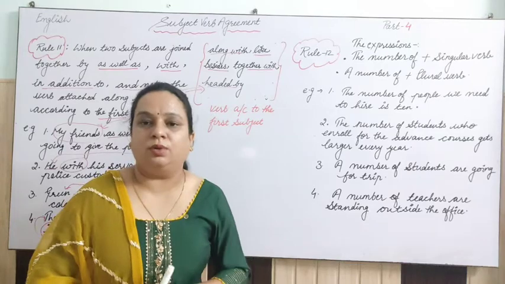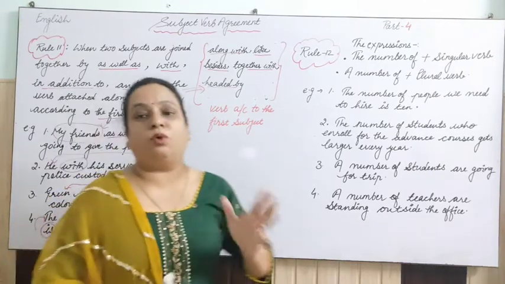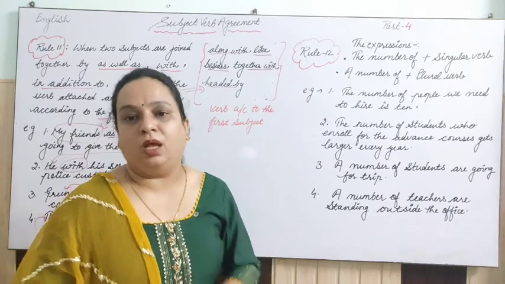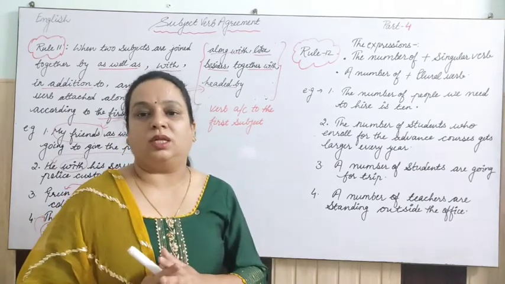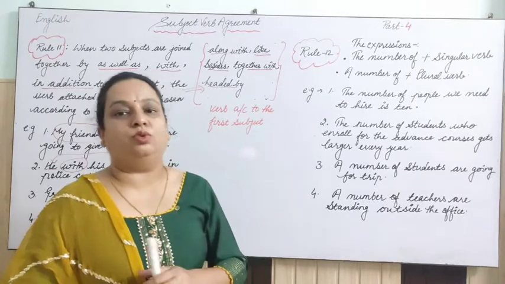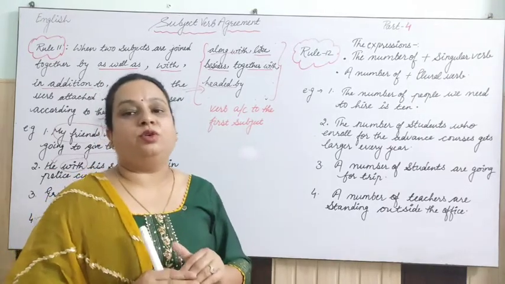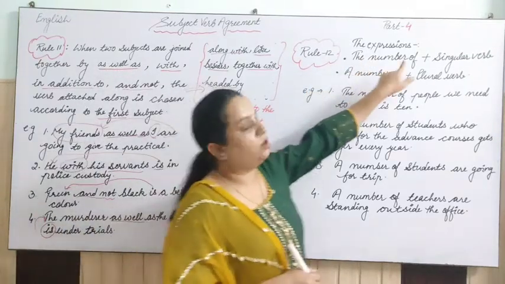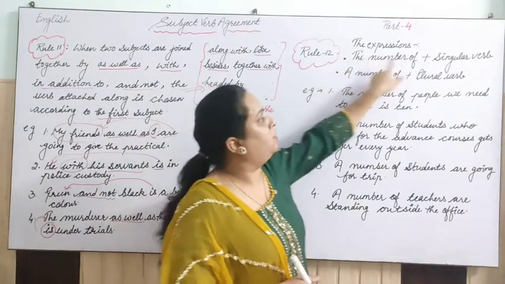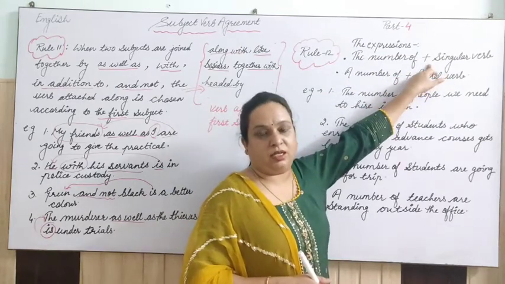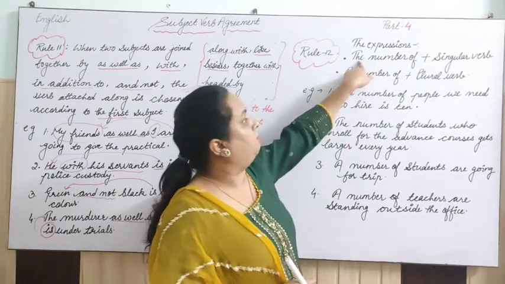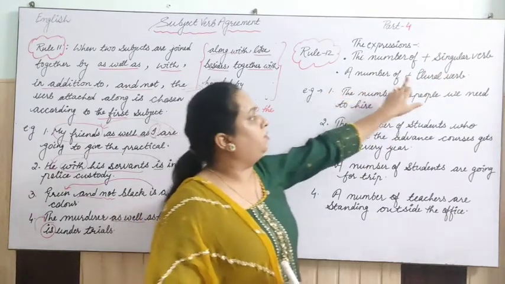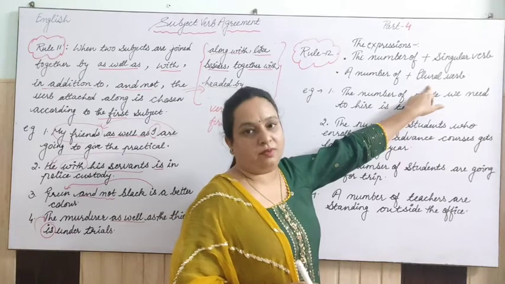plural, right? Plural generally we have to use, like the number of boys, a number of students, so that is plural. A number of people, so that is plural, right? So which verb do we have to use with which one? Let's see. The expression the number of takes a singular verb after that, and a number of takes a plural verb after that.